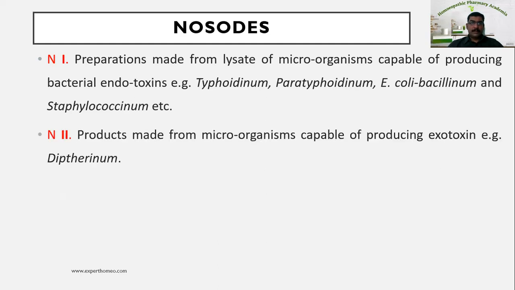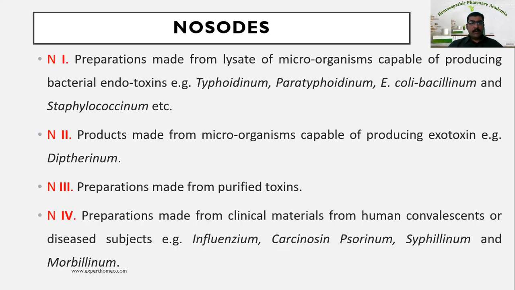Now the next one, N2 nosode. N2 nosodes are preparations made from microorganisms capable of producing exotoxin. This bacteria produces exotoxin, and from the killed bacteria, this particular nosode is prepared. Example, diphtherinum. The third type is N3, made from purified toxins, for example tetanus toxoid. The toxin is isolated from the bacteria, and from this toxin the nosodes are prepared.